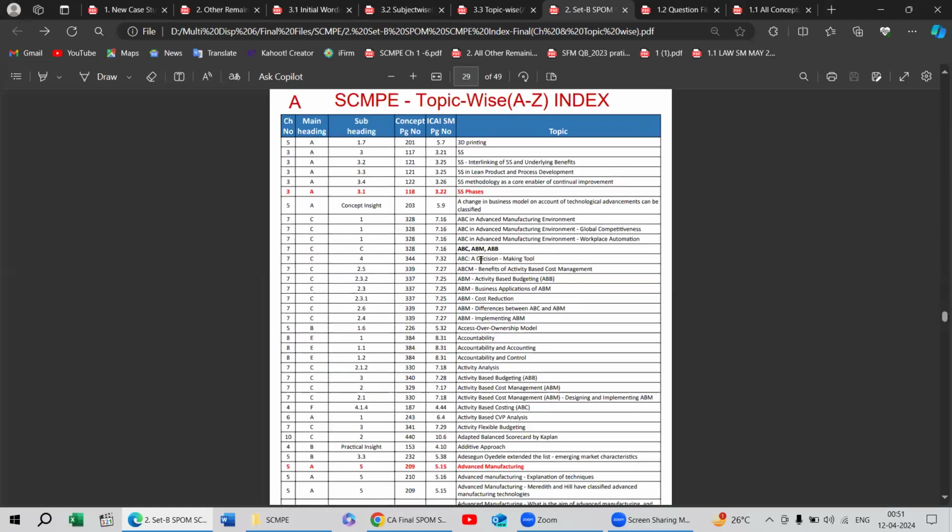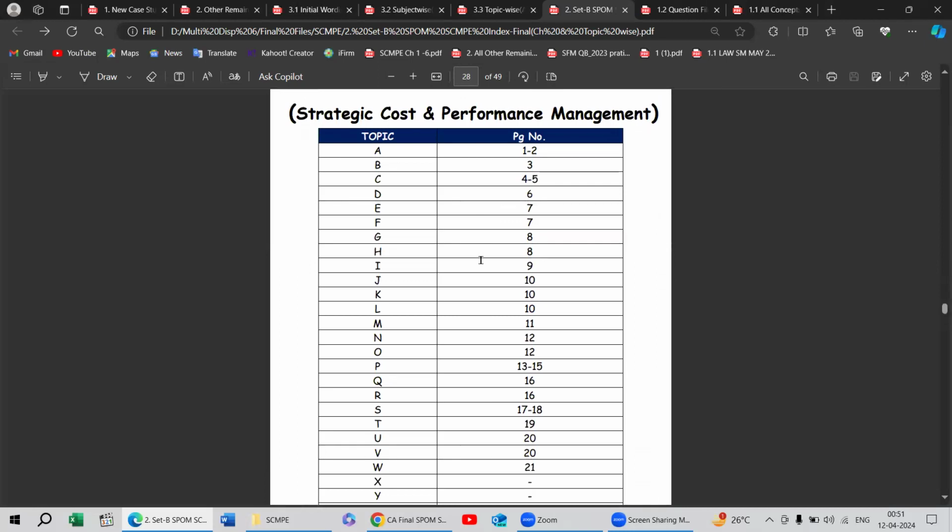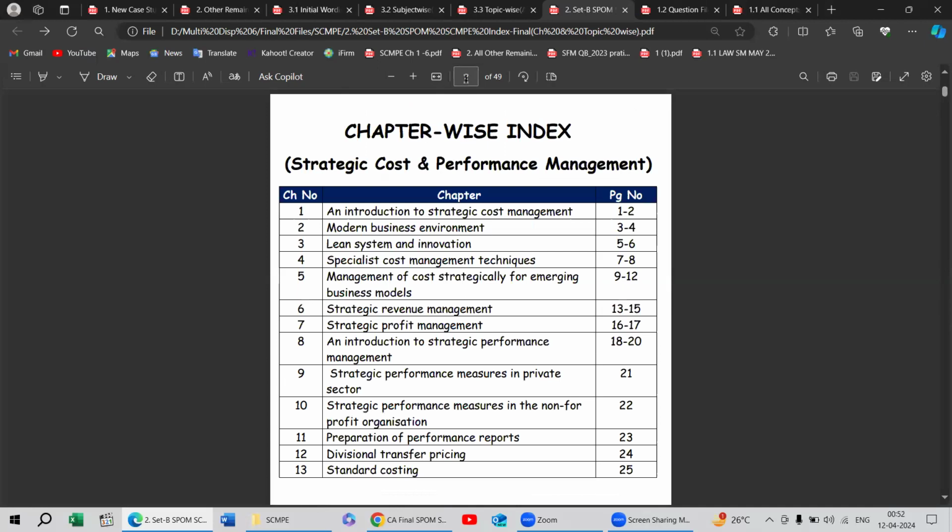Firstly, move on to this topic wise index, because if you are not sure about the particular subject, from which chapter the question or concept has been asked, move on to this topic wise index. And in the previous file you will also see from which page number the relevant page has started. In the previous file I have not kept this page number or index file, so this one is the page number file, and on the second page this one. So I will share it separately also if anyone wants to print just these two pages.